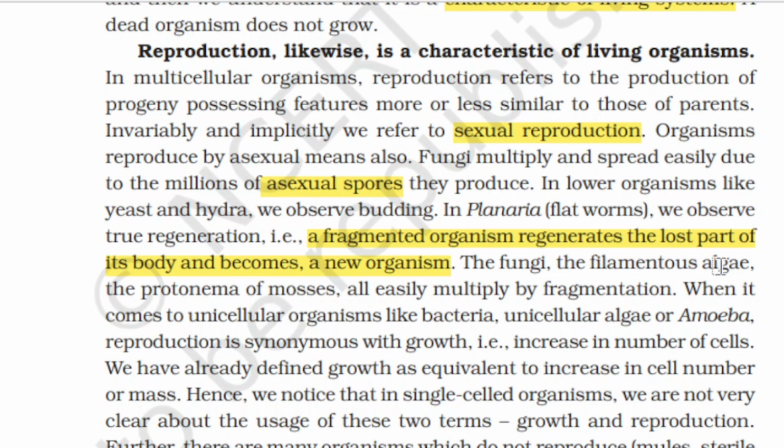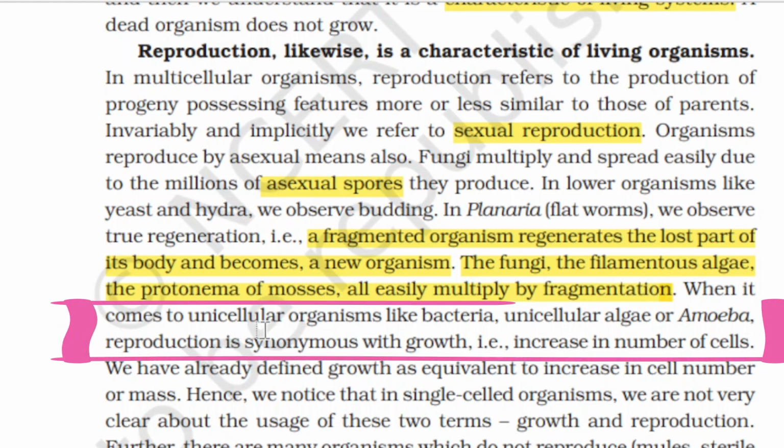The fungi, the filamentous algae, and the protonema of mosses all easily multiply by fragmentation. So here what we need to remember is which organisms multiply by fragmentation. You can take fungi, filamentous algae, the protonema of mosses. These all three are examples which multiply through fragmentation. When it comes to unicellular organisms like bacteria, unicellular algae or amoeba, reproduction is synonymous with growth.